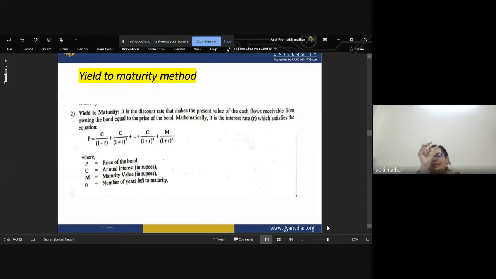That means at this price, the present value of the cash flows received from owning this bond will equal the price. Mathematically, the interest rate r is expressed in this format: present value P is equal to coupon C, that is your annual interest, divided by 1 plus r, plus C divided by 1 plus r to the power of 2, and so on till maturity is reached.